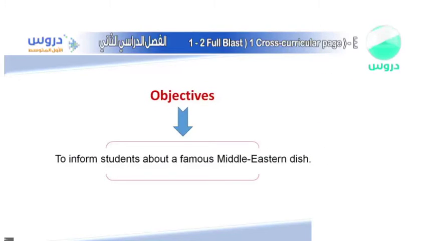Alright, first of all, the objectives of our lesson for today. Just a small one, which is to inform students about a famous Middle Eastern dish. Do you know what is the meaning of Middle Eastern dish? Or at least, do you know what is the meaning of Middle East? The Middle East, when we actually go into geography, it means the Arab world as we know it, which means,